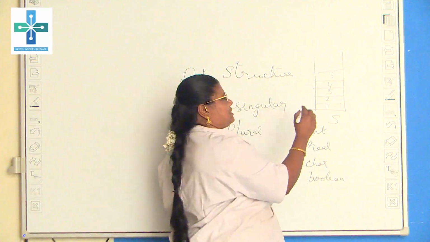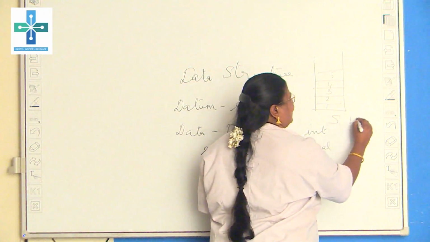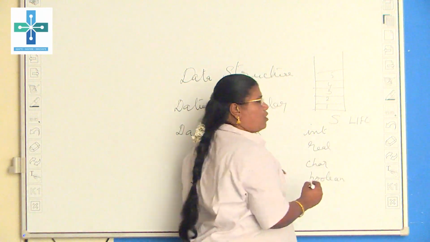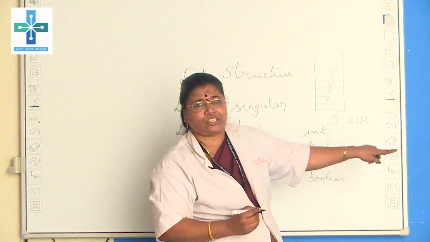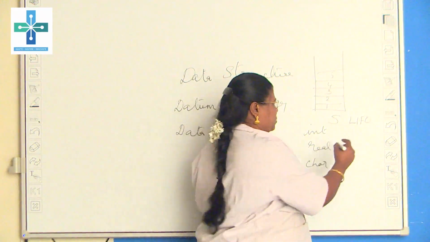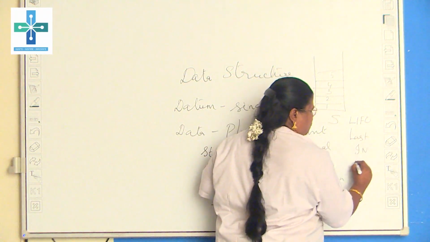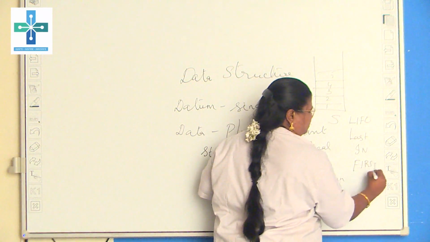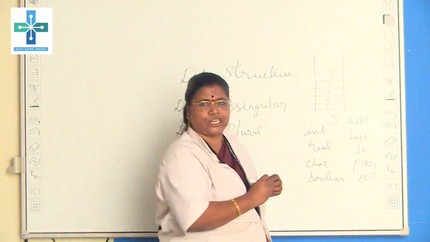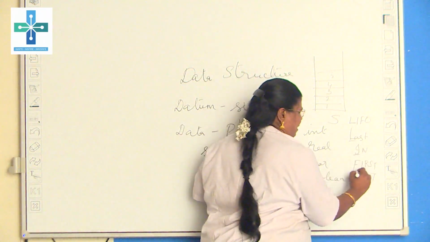Therefore, for this stack we say it is a LIFO structure. What is LIFO? Last in, first out.